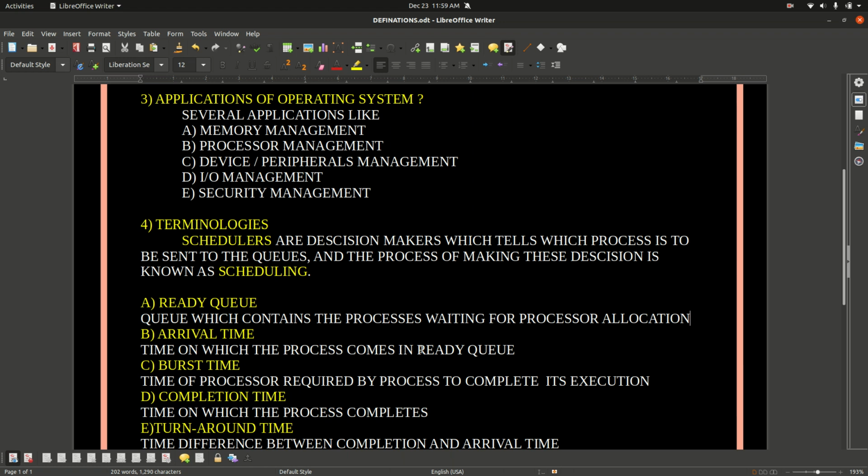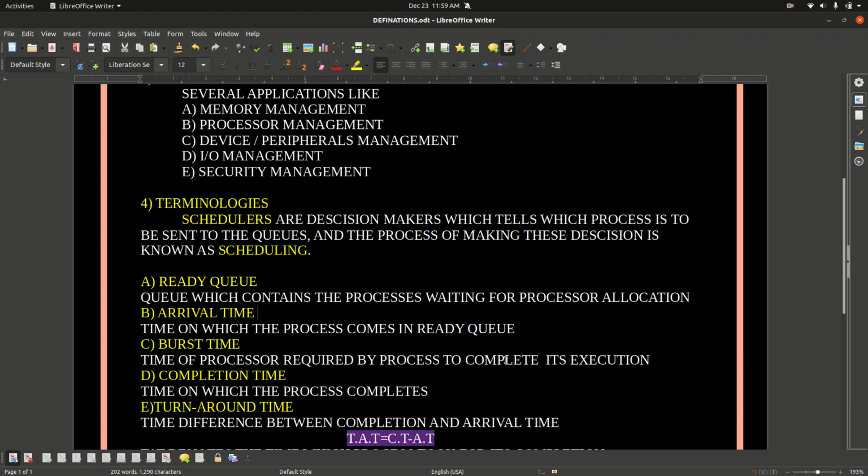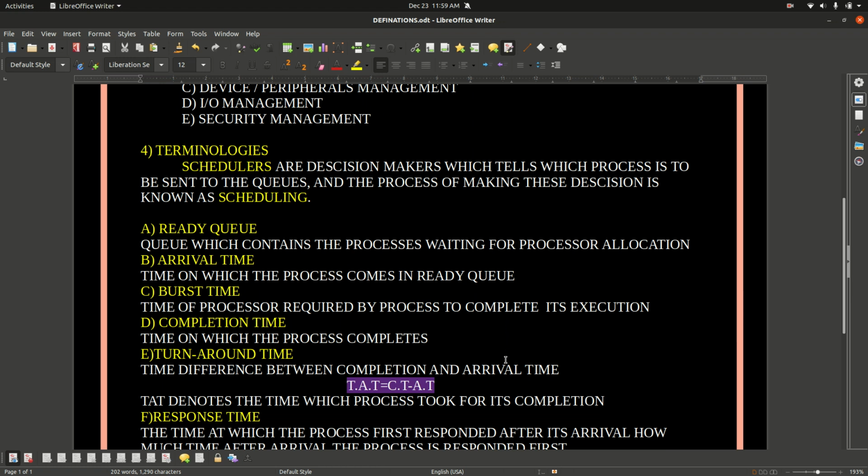Okay, that's fine. And what is arrival time? The time at which a particular process comes into the ready queue is known as the arrival time for that process. Burst time is the time of processor required by the process to complete its execution. We all know that a particular process is completed in the processor. So the time required by a process to complete its execution is known as the burst time.